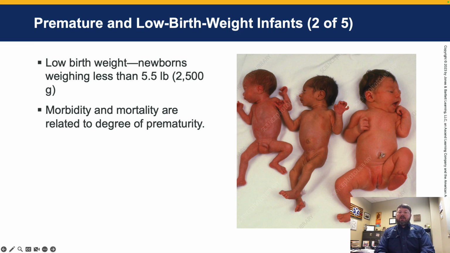Morbidity and mortality are related to the degree of prematurity. Those born at 24 weeks of gestation or weighing less than 1 pound are unlikely to survive. Those born after 32 weeks of gestation or weighing at least 3 pounds who receive cardiorespiratory support have a higher chance of survival long term.